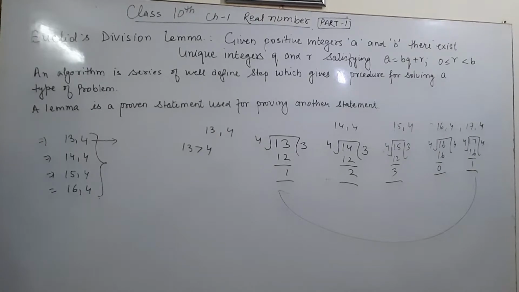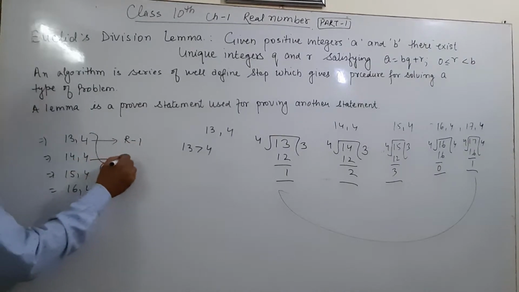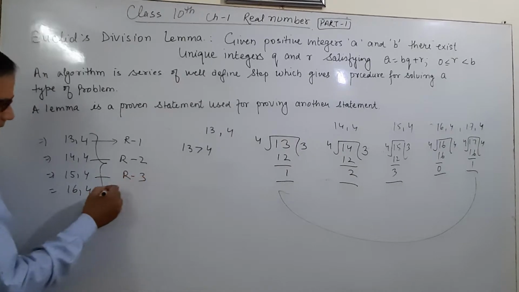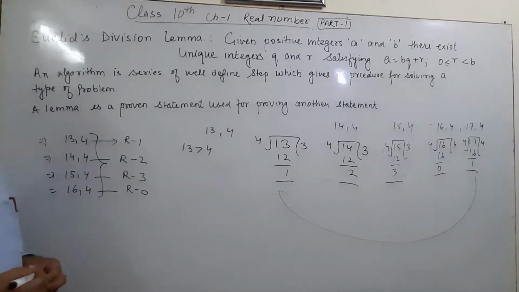If 13 is divided by 4, the remainder is 1. If 14 is divided by 4, the remainder is 2. If 15 is divided by 4, the remainder is 3. If 16 is divided by 4, the remainder is 0. If 17 is divided by 4, the remainder is 1.